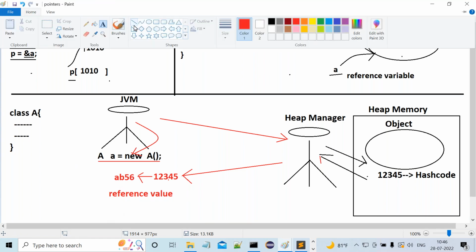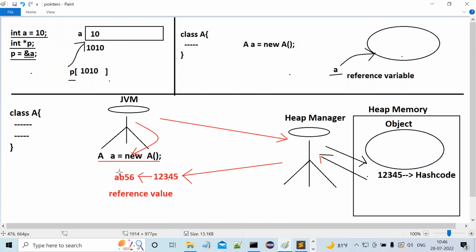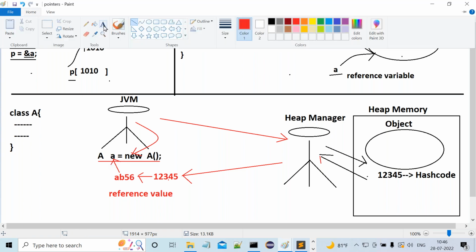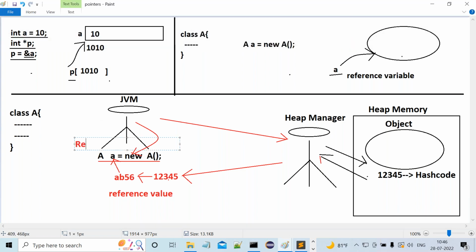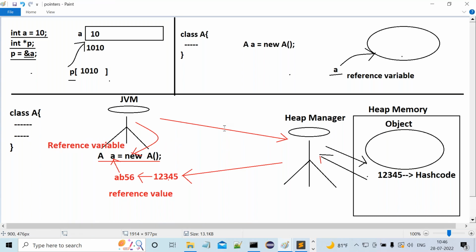Whatever reference value is generated by JVM, that reference value will be assigned to a variable. That variable is called a reference variable. Right, sir? All of you are getting clarity on what exactly the meaning of a reference variable is?